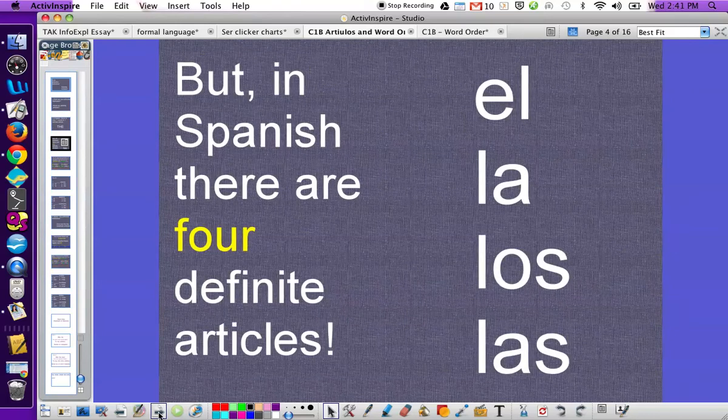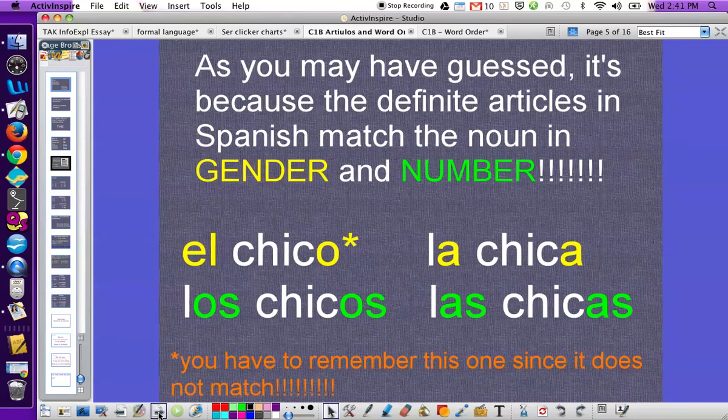But in Spanish, there are actually four definite articles. El without an accent, la, los, and las. Well, you may have figured it out already, but there's four definite articles because the definite articles in Spanish match the nouns in both gender, which we've already talked about, and number, which just means singular and plural. So, if you look at the chart here, we know that el goes with chico. El is our singular masculine article, so it always goes with singular masculine nouns.